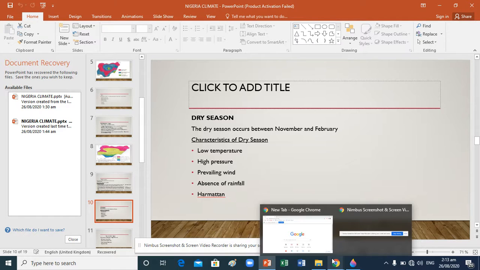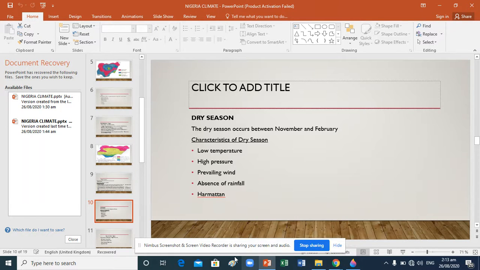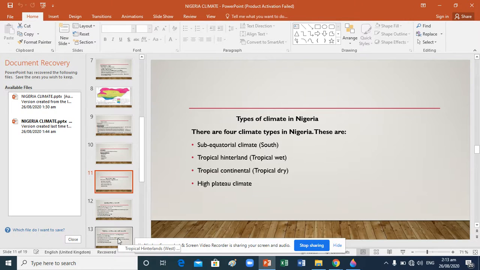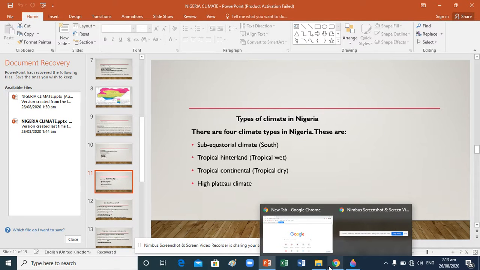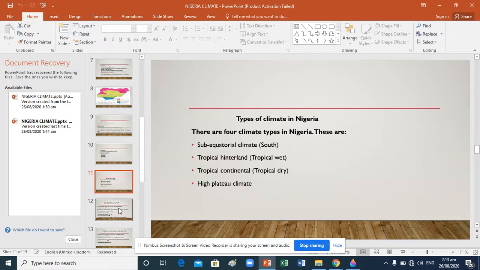And before then, the dry season occurs between November and February with what? Low temperature, high pressure, prevailing wind, absence of rainfall, and what? Harmattan. Then apart from that, we also have types of climate in Nigeria. If you look at it, there are four major types of climate: sub-equatorial climate in the south, tropical hinterland or tropical wet, tropical continental or tropical dry, and we have high plateau.